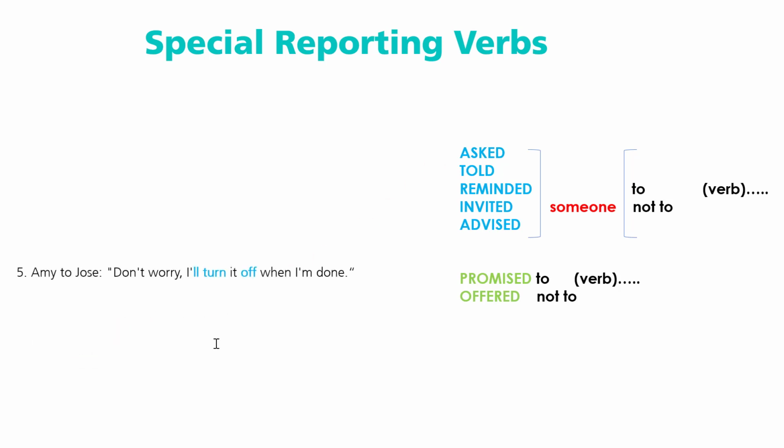It says Amy to Jose. Don't worry, I'll turn it off when I'm done. Okay, if you pay attention here, it says don't worry, I'll turn it off. Will, in this case, it sounds like a promise. So the best option here is promise. So you can say Amy promised to turn it off when she was done. In this case, if you pay attention, don't worry, it's not necessary. So it's better only to write the specific idea. So this is better in this case. Okay, now let's see the next one.